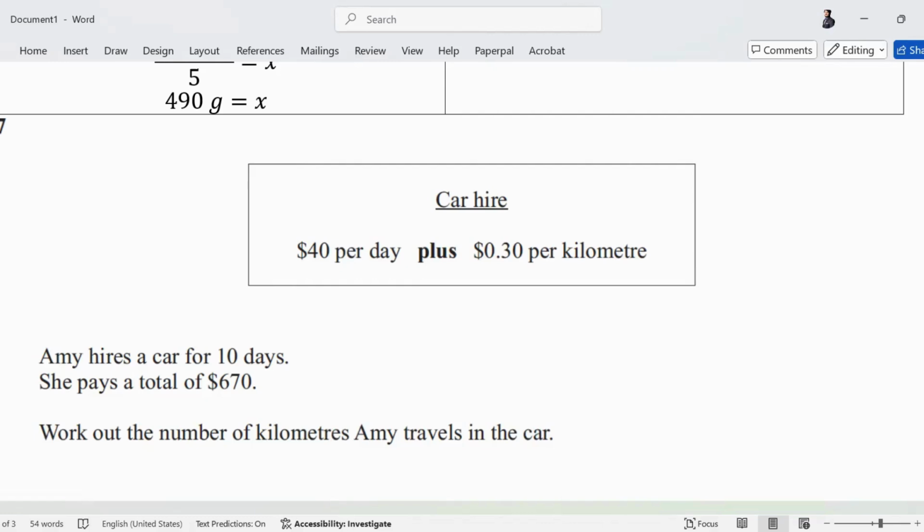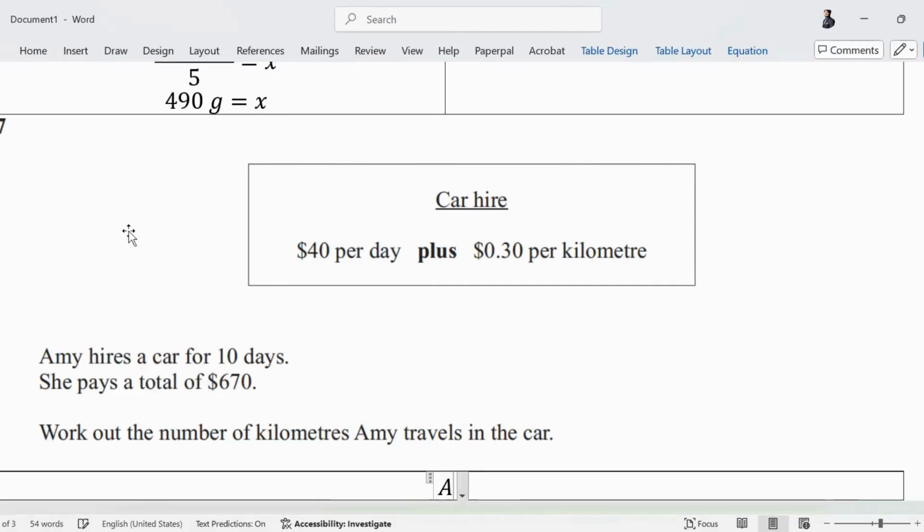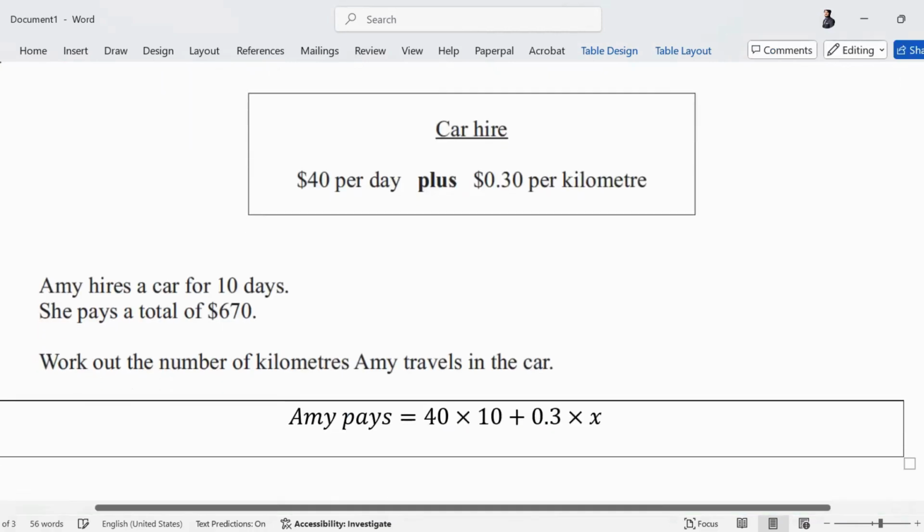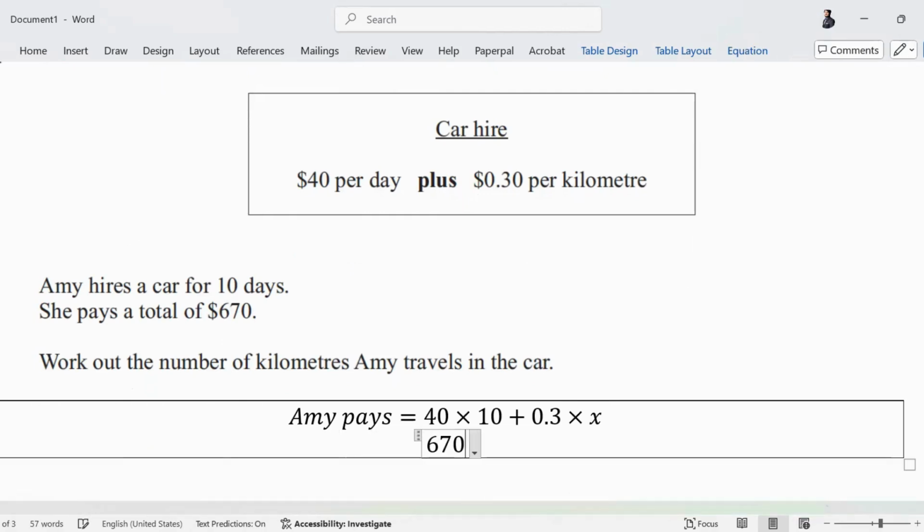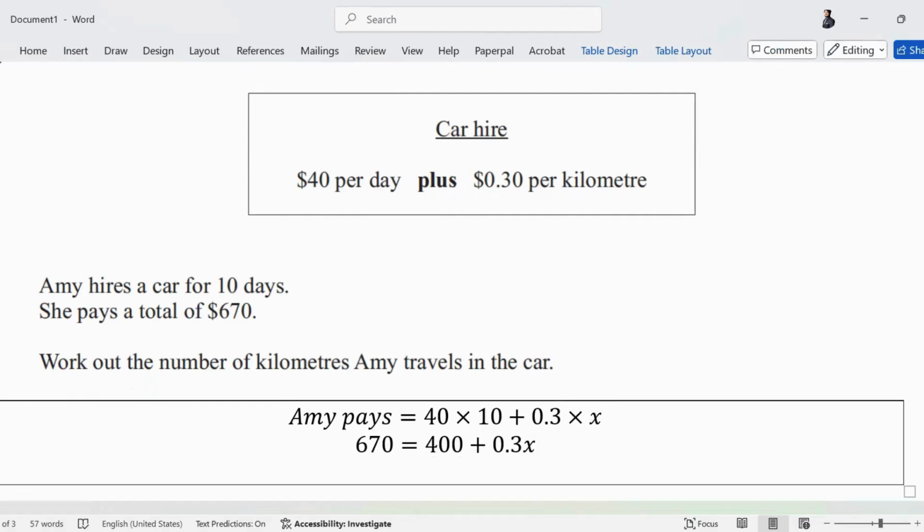She pays a total of $670. We have to find the number of kilometers. So Amy pays 40 into 10 for the number of days plus 0.3 into the number of kilometers that she runs. Is that right or wrong? And I know that she pays 670. Whenever you have an equation, consider both the left and the right side: 670 is equal to 400 plus 0.3x. Now, can you solve it?